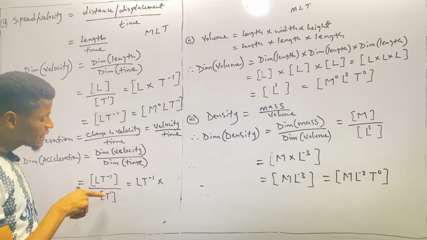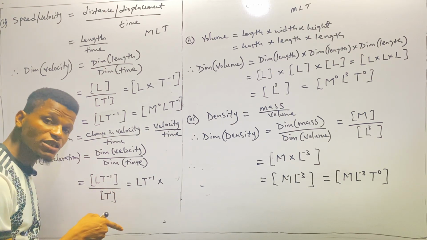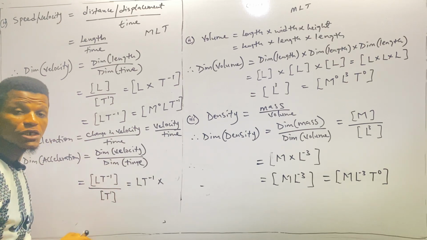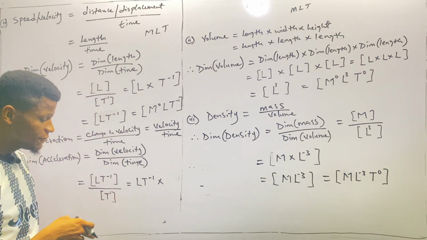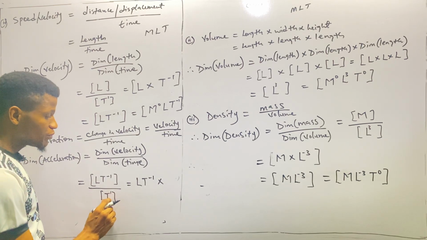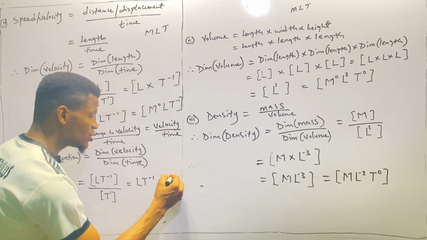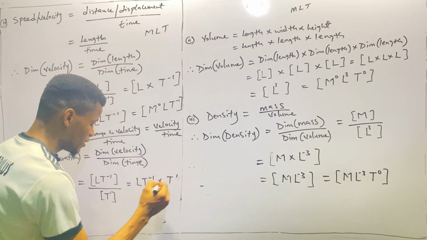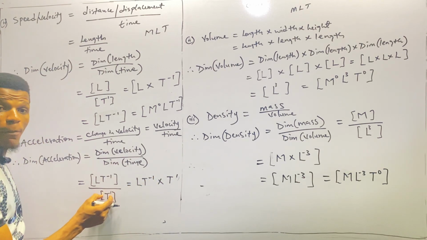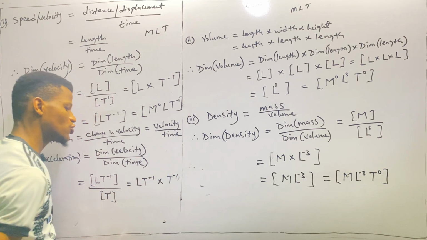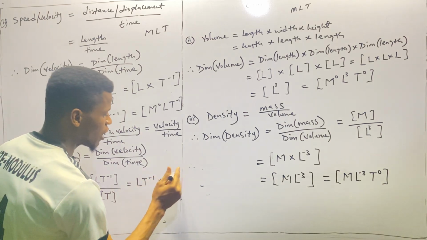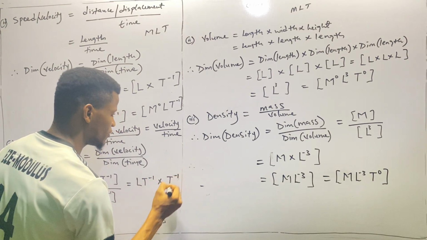So the negative is meaningless if there is no power here. So we need to have a power so that when we're attaching the negative, it will be meaningful, right? So now we put this as a multiplication, which is T raised to power 1. But because this came from the denominator of the fraction, we attach negative. All right, so this is T raised to power negative 1.